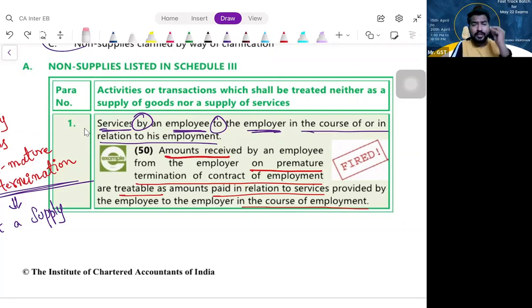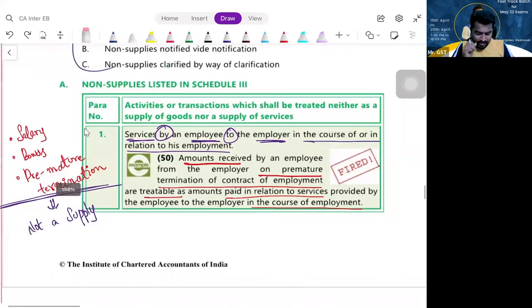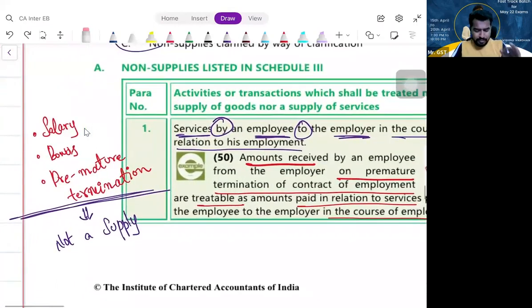So you are an employee, and an employee providing his services to the employer in the course of employment is neither supply of goods nor supply of services. If he is providing anything outside the employment contract, it is very much a supply. Please understand, the salary, bonus, premature termination, all these amounts received by you are not a supply, because these are nothing but as per the terms of the contract of employment.